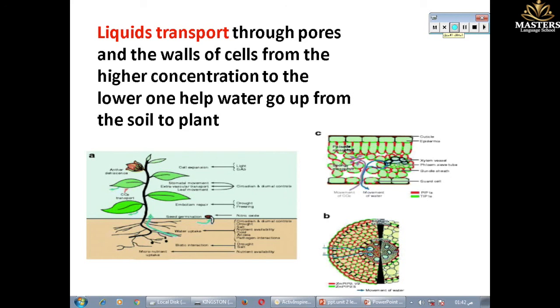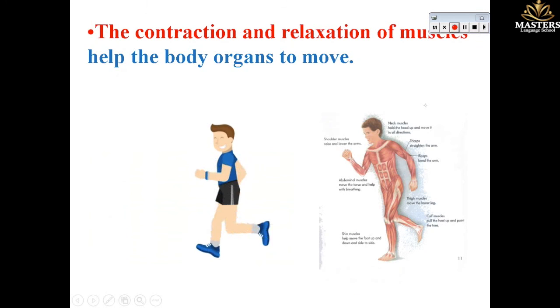Number 3 of biological forces, liquid transport. We can see this force inside plants. Liquid is transported through pores and the walls of the cell from the higher concentration to the lower concentration, to help water go up from the soil to the plant. The contraction and relaxation of muscles help the body organs to move.